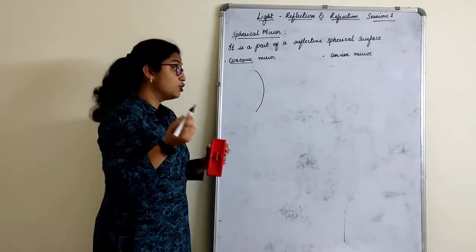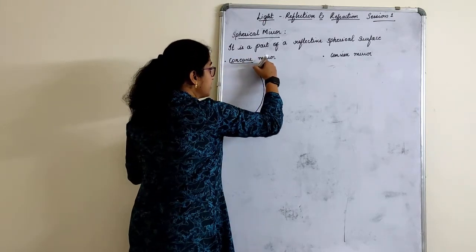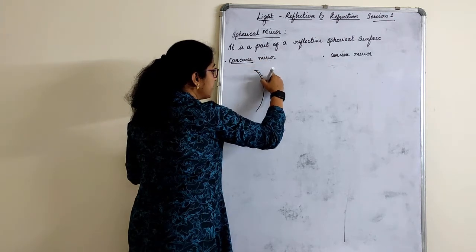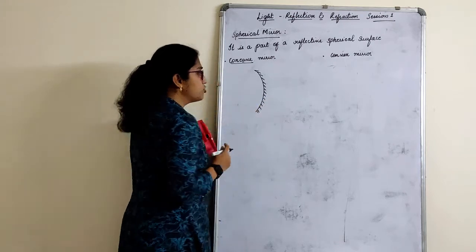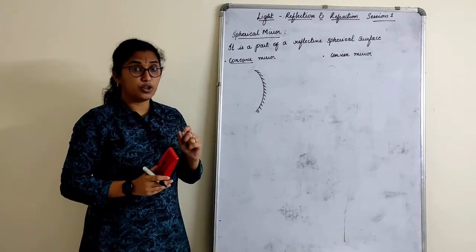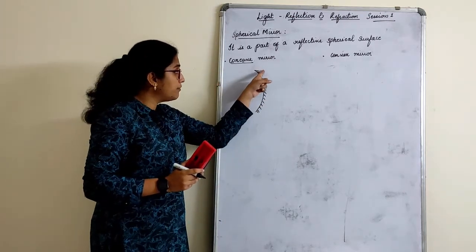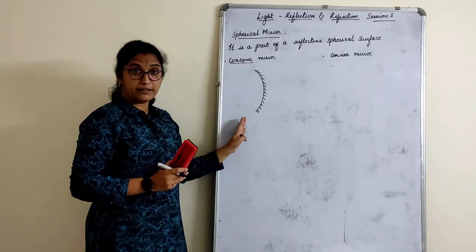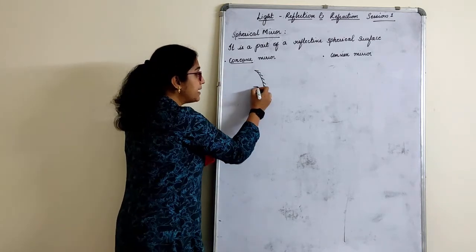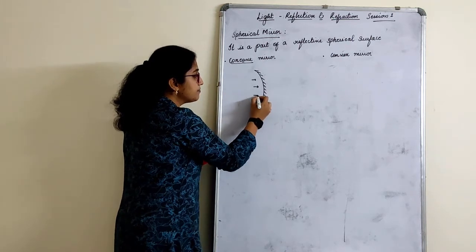We want reflection. So what do we do? We paint the other side. We make the other side rough. We paint it black. So always remember, when you draw a mirror, it should always be represented like this. Now this is a concave mirror. That means this is my reflecting surface.